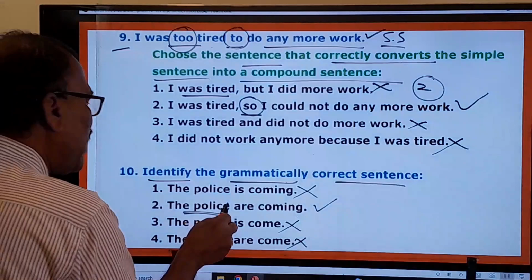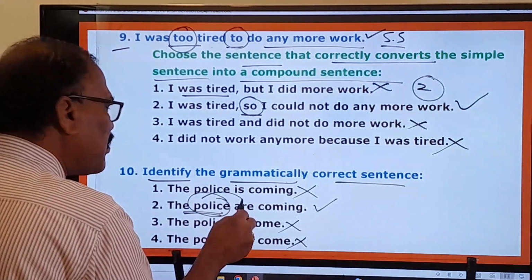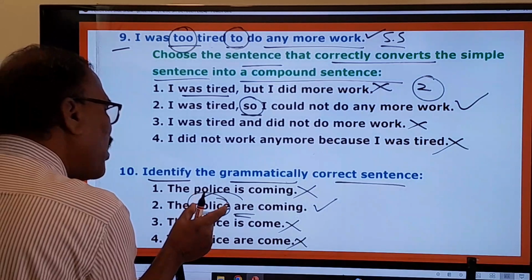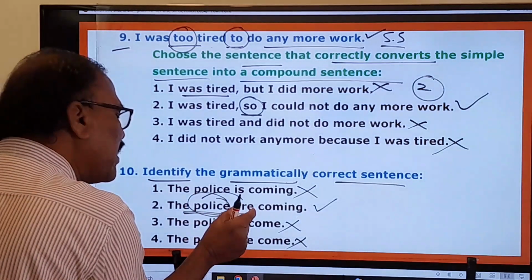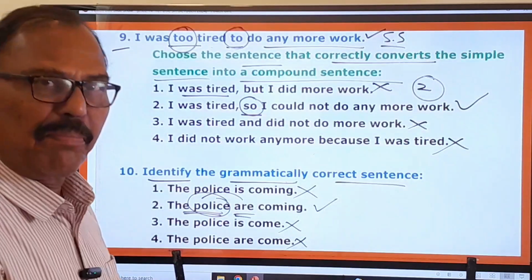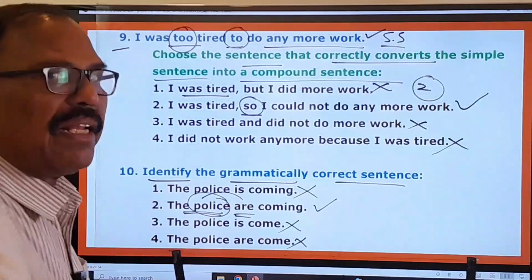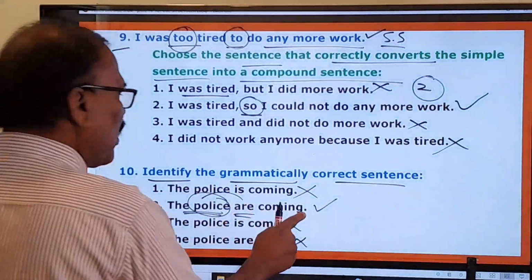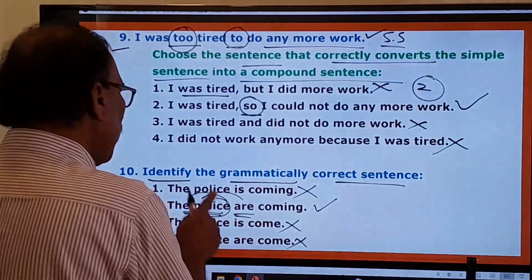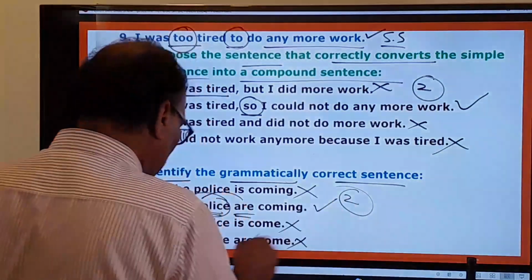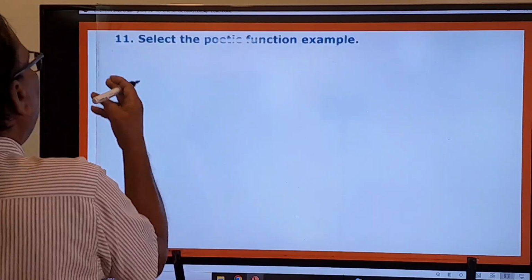Therefore, police means what? Plural. We have to say police are, because this is a plural word. A plural word always takes beside it only a plural helping verb, and therefore the police are. Now the sentence is balanced. So the police are coming. The police is coming is wrong. So here first one, third one, fourth one are wrong. Only the second one is the right one. Now you move on to the 11th one.